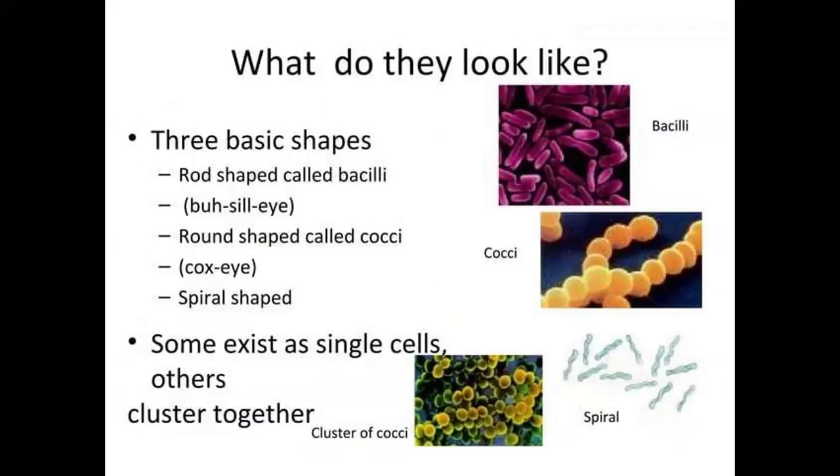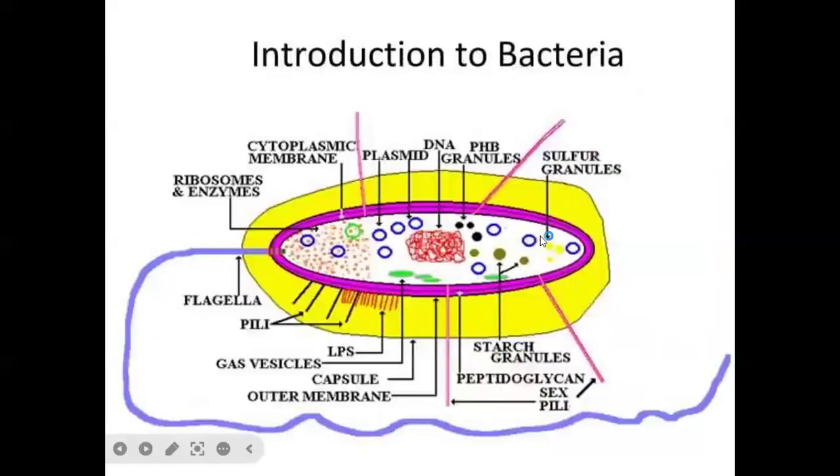First one, the external structure. The first is the cell wall, the second is the cell membrane. The outer side is called the cell wall, and the inner side is the cell membrane. The cell membrane is also called the cytoplasmic membrane or plasma membrane. The cell envelope is composed of the cell wall and cell membrane. Both are present, and these two together are called the cell envelope.